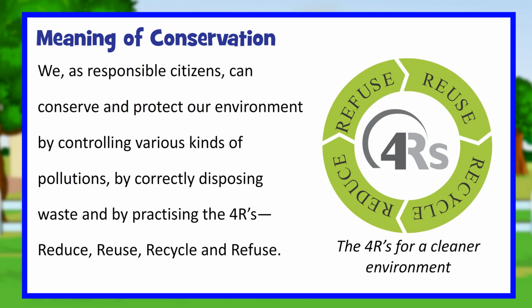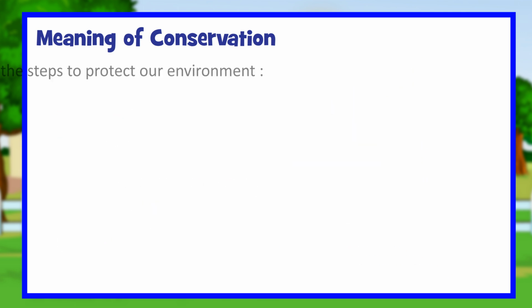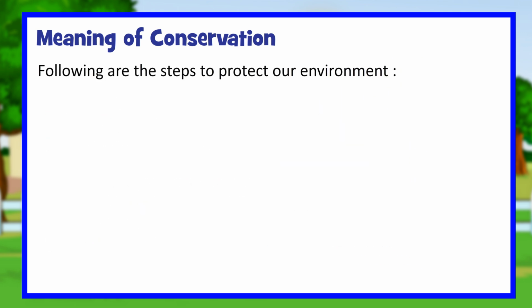We, as responsible citizens, can conserve and protect our environment by controlling various kinds of pollution, by correctly disposing of waste and by practicing the 4 Rs: reduce, reuse, recycle, and refuse. Following are the steps to protect our environment.